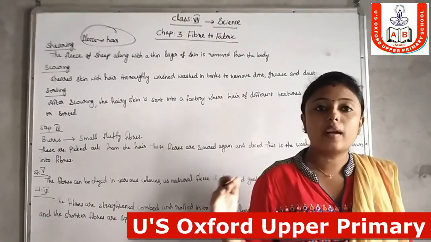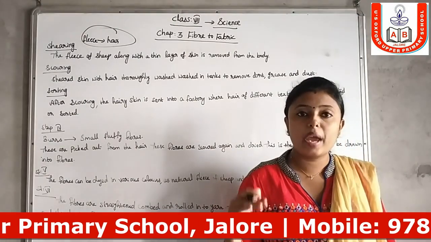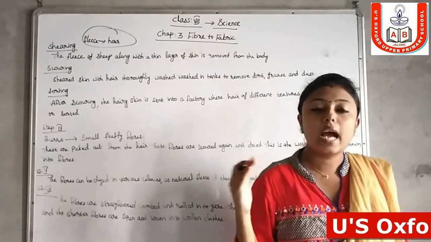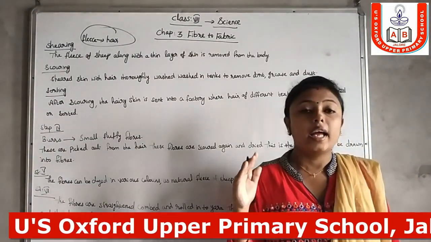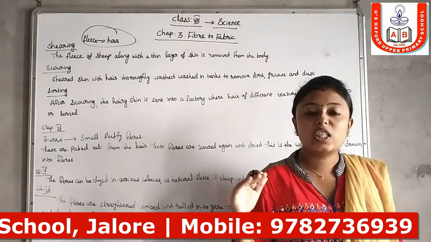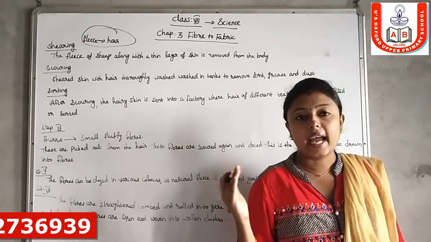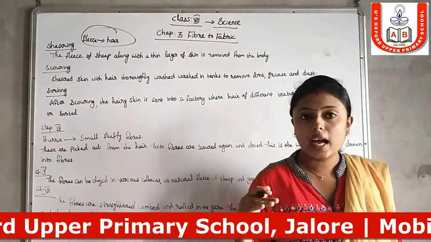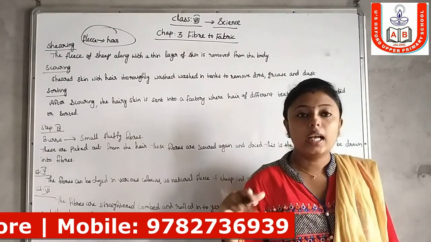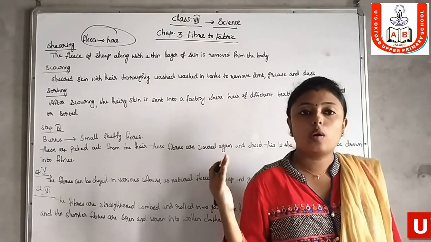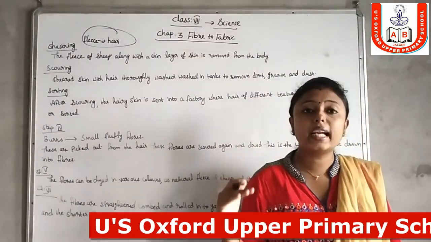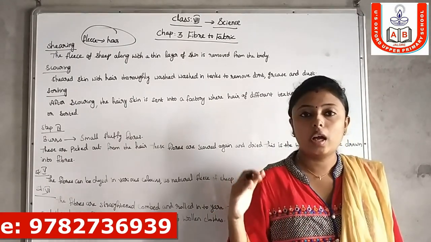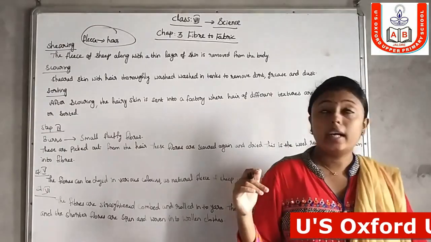Second, goat. The underfur of the Kashmiri goat is soft and is used to make pashmina shawls. Then camel. Camel is another source of wool. And yak. Yak is also giving us wool that is commonly available in the market of Ladakh and Tibet. Next one, llama and alpaca. That is not an Indian animal, we can see it in South America. These two animals are also giving us wool. These are the main sources of wool.